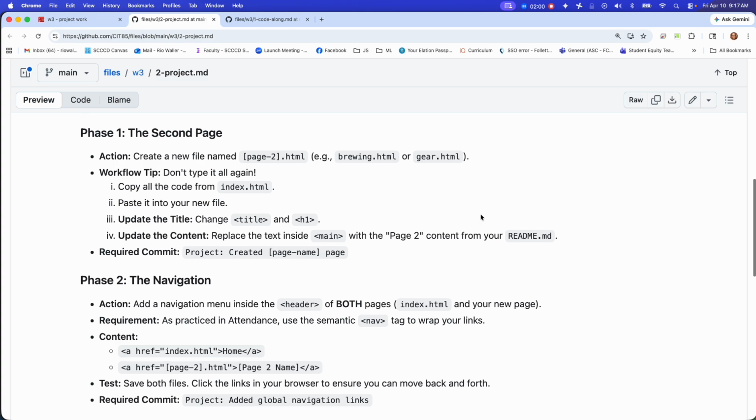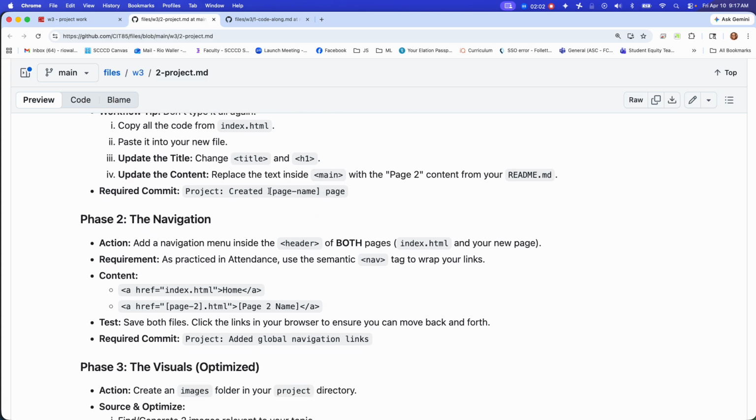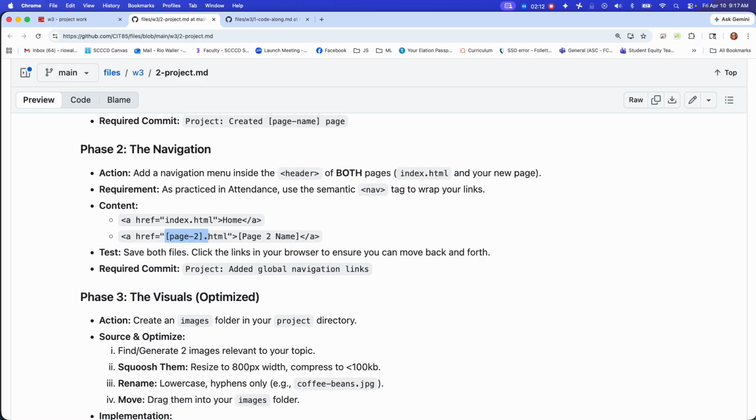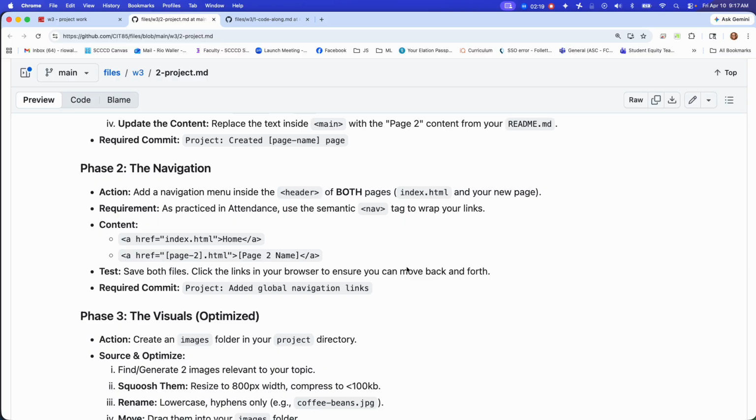In general, this was just giving you a placeholder because each of us has a different page we were creating. And on the commit, when you see this bracket, this means you input whatever your page was. That's an important part. Again, these were placeholders, so I just want to say that going forward, because of the things I highlighted in my feedback.